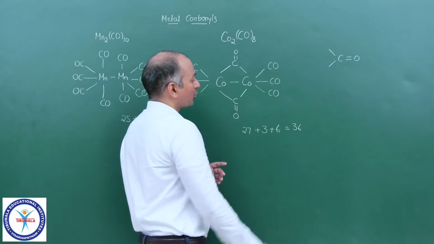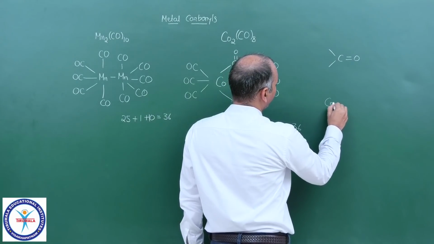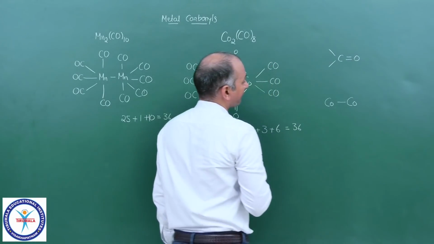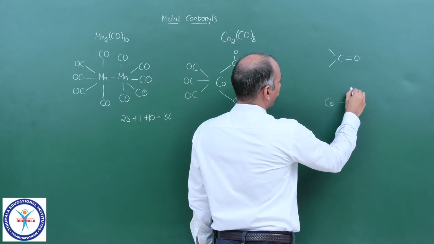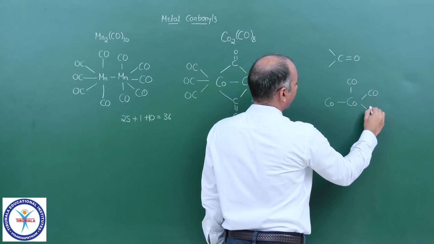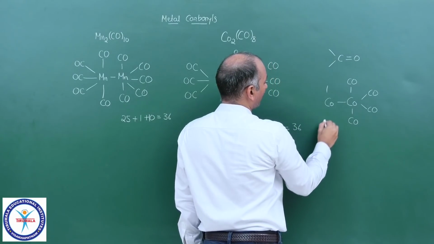Now let me show you that structure. It is CO, Co-Co bond, CO, and we have carbon monoxide, like that we have 4 here and 4 here.